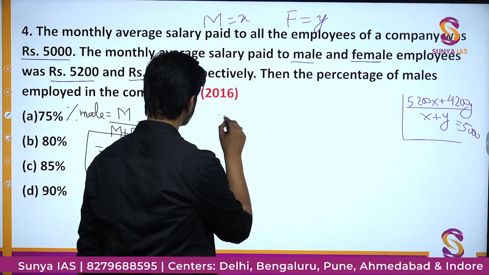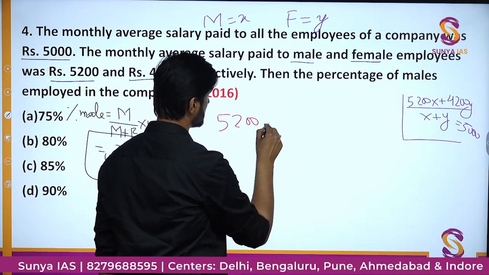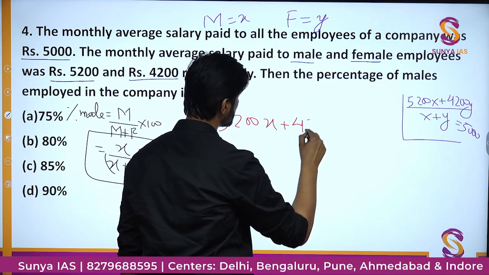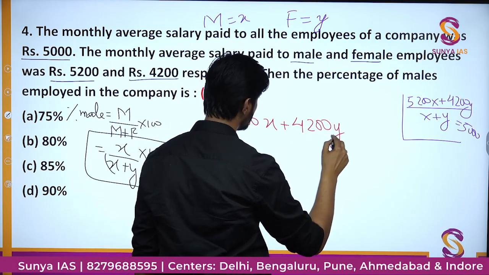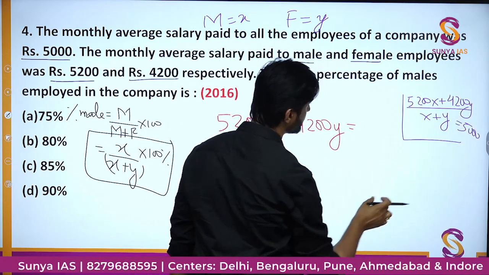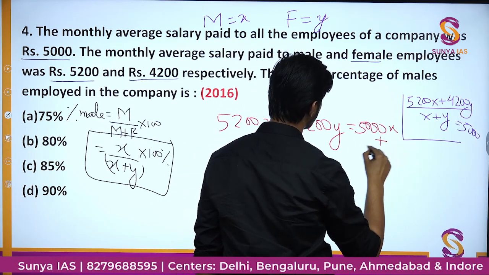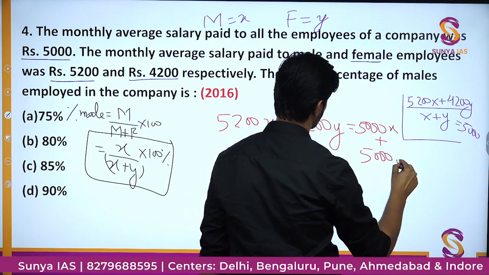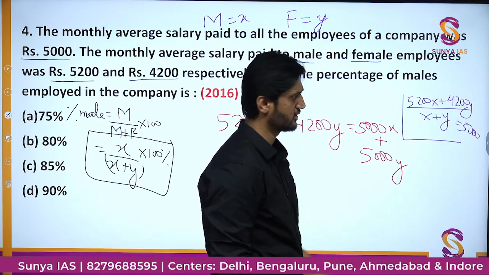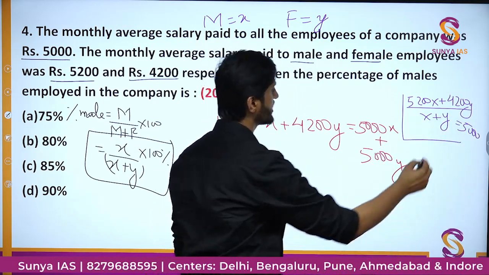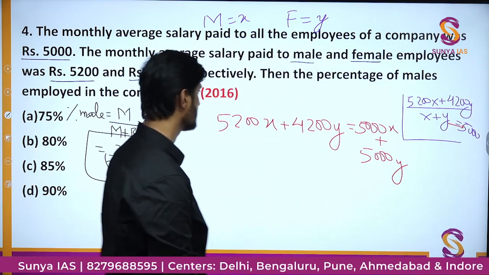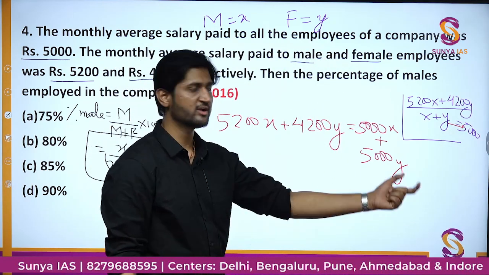We'll have 5200x plus 4200y, which is just cross multiplied here with 5000. You will get 5000x plus 5000y. Simple cross multiplication we are doing. There was lack of space, so I wrote it in this manner. Bring x on one side and y on the other side.